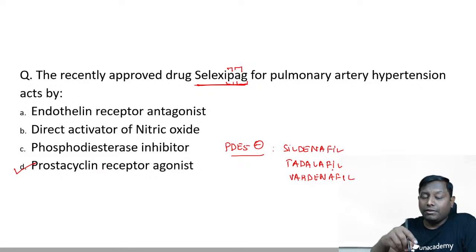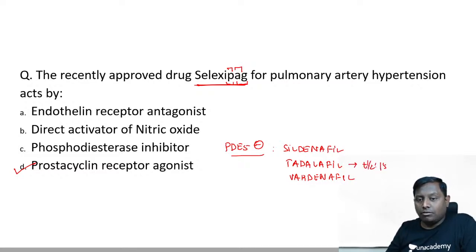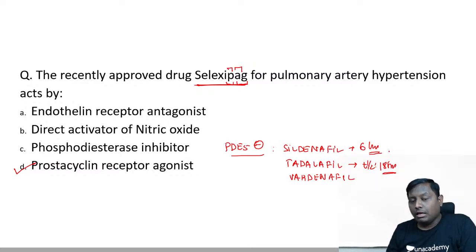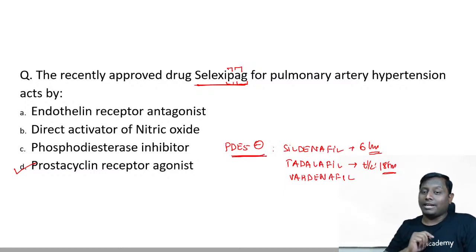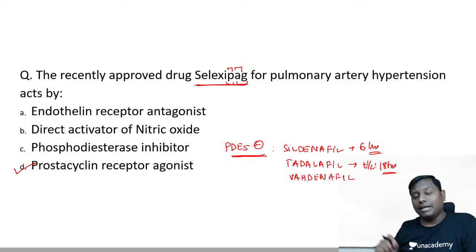Another question in 2021 asked which is the longest acting. Tadalafil lasts around 18 hours, so it is the longest acting compared to sildenafil and vardenafil, which last around 6 hours. Sildenafil is the drug of choice in erectile dysfunction, but remember it was not approved for erectile dysfunction first. It was mainly given for pulmonary artery hypertension, but later they found that patients were getting benefit elsewhere as well, and after multiple randomized control trials they found this drug can be given for that too.